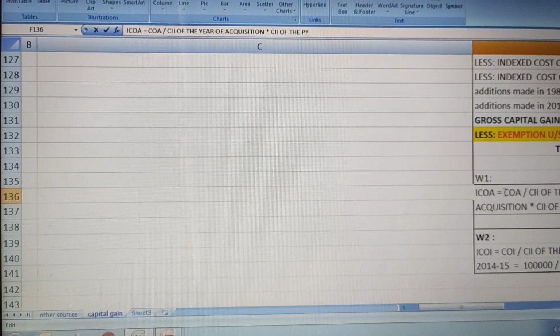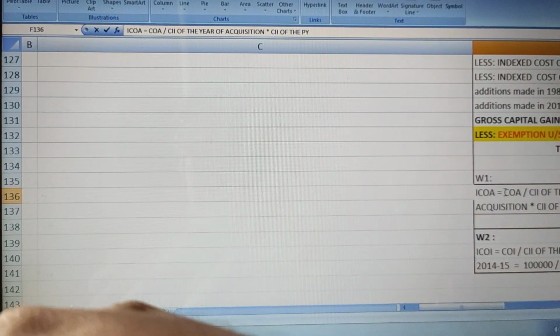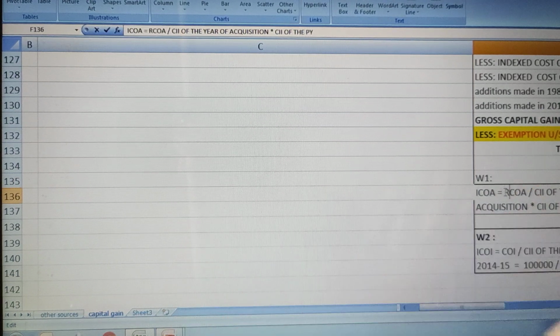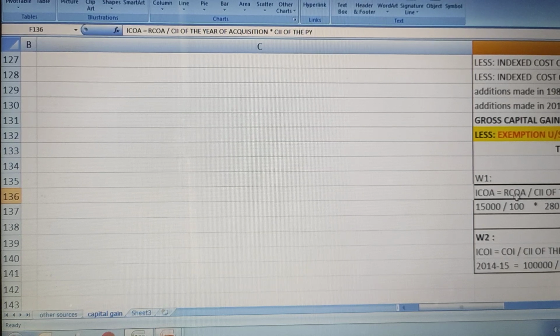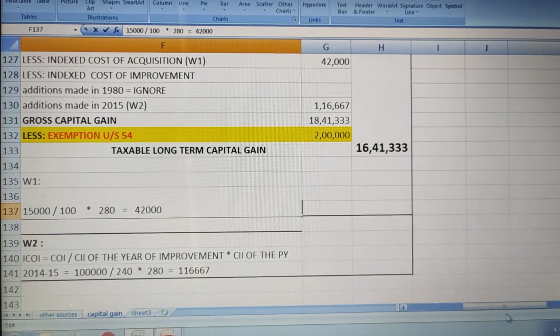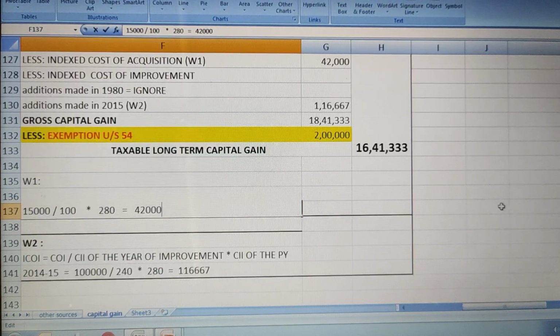So let us write here as revised cost of acquisition. Revised cost of acquisition means you will compare fair market value with the cost of acquisition. But here in this problem, both are same. So that's the reason I have directly taken 15,000. If you compare also, whichever is high, you are going to take. So 15,000 is the cost of acquisition.